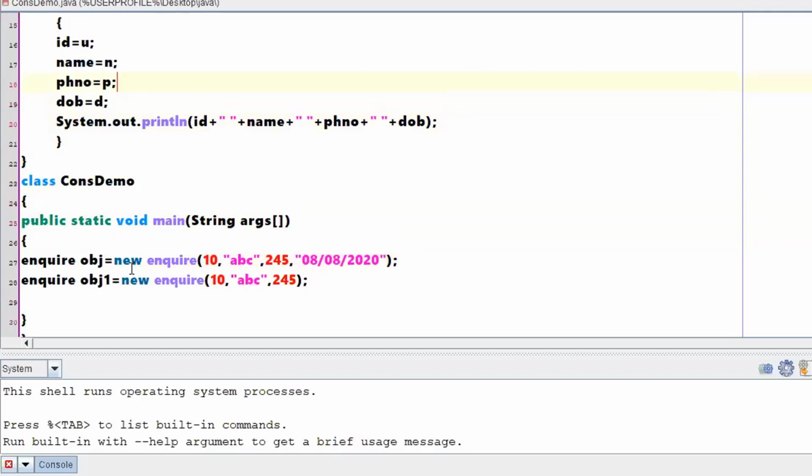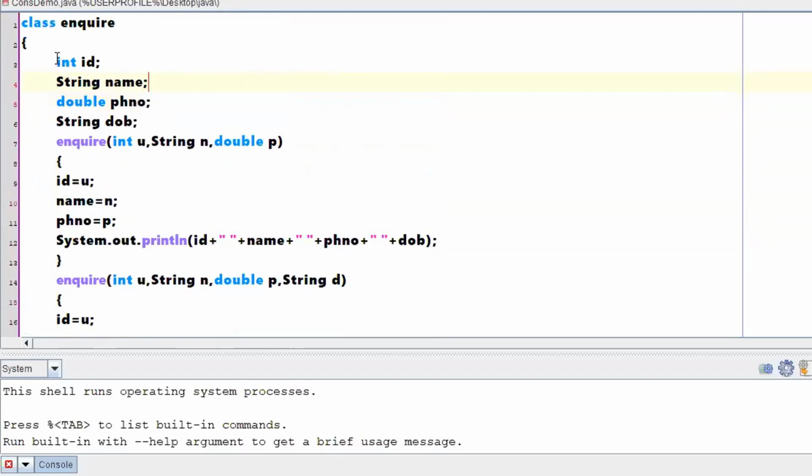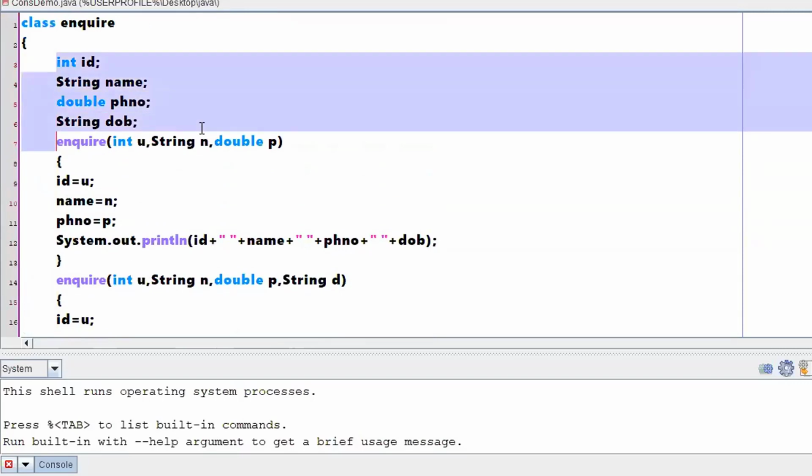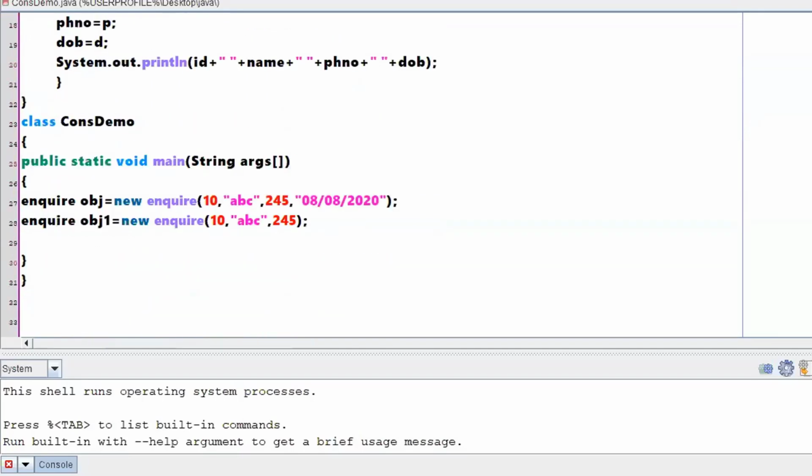Now assume that here, instead of 4 instance variables, you have 20 instance variables. Am I giving a different name for each and every instance? Am I giving id 1, name 1, phone number 1, date of birth 1? No, right? I'm directly giving the normal name itself, right? So now when I'm creating an object, am I bothered about variable names?